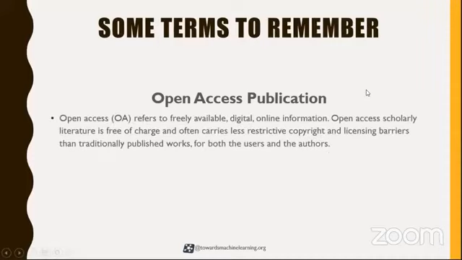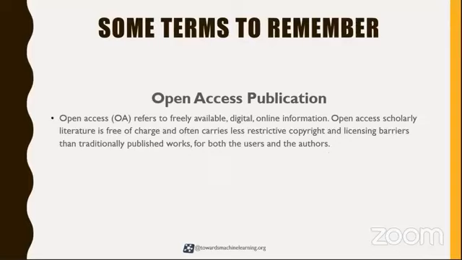At its most fundamental, open access publication is when publications are freely available online to all at no cost and with limited restrictions with regard to use. They are freely available on the net. Anyone across the world can see your research paper. They are free to everyone. It's just that you have to pay some article processing charges for it. I will explain those article processing charges in the further slides.